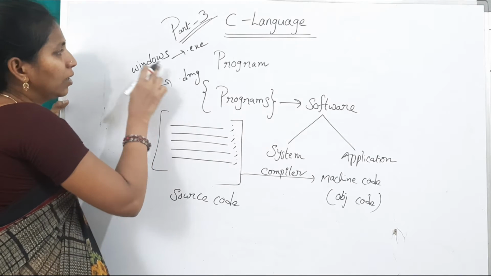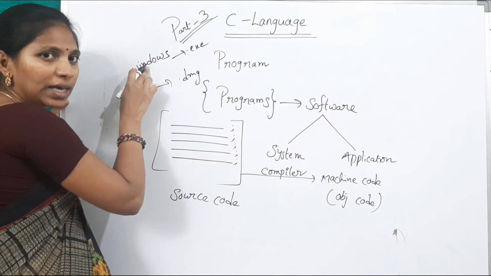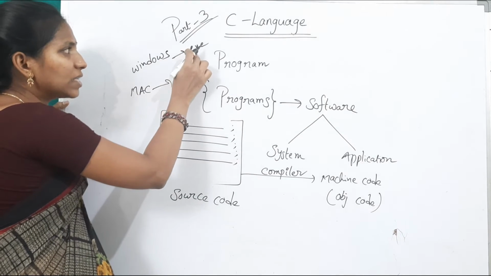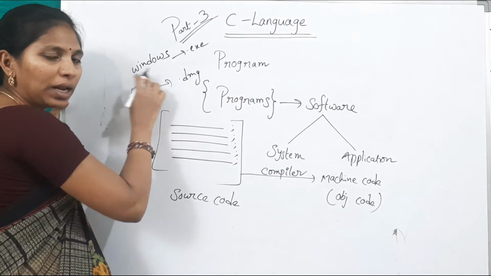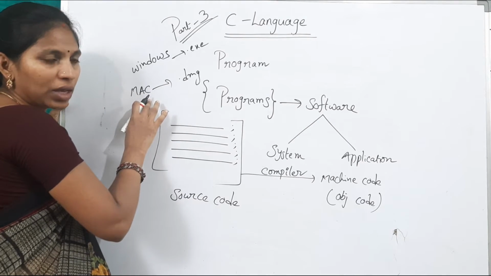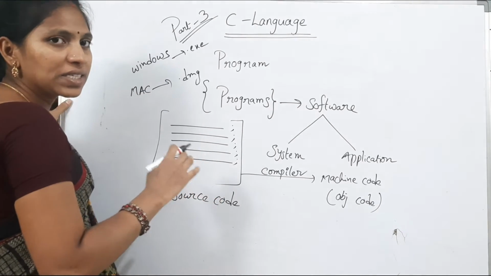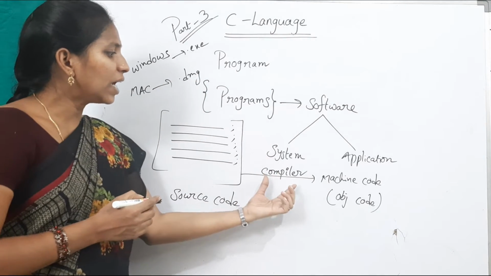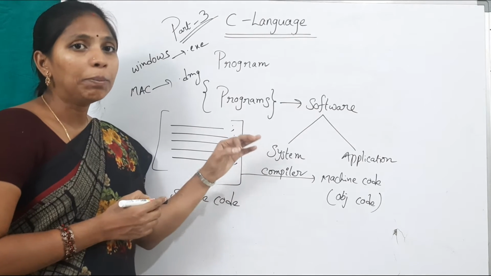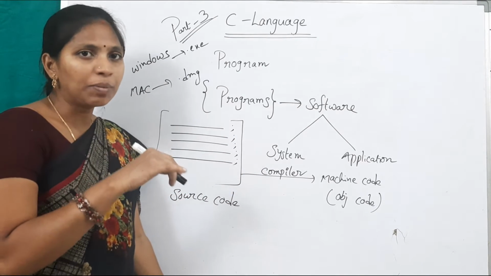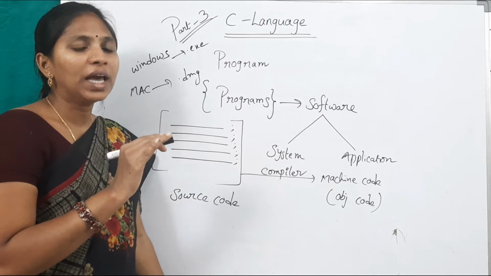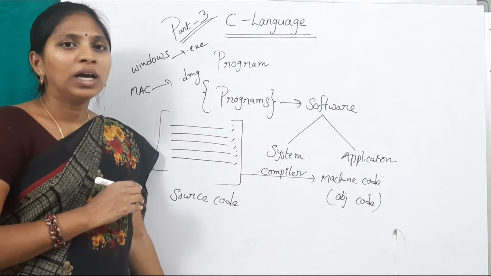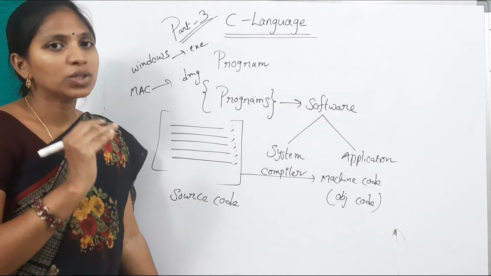A .dmg file is not executable in the Windows operating system. Same, an .exe file is not executable in the Mac operating system. So each and every operating system has its own extensions. Here, the C compiler is platform dependent, that means system dependent. If you want to write any C programs, first of all, you should download the corresponding C software.